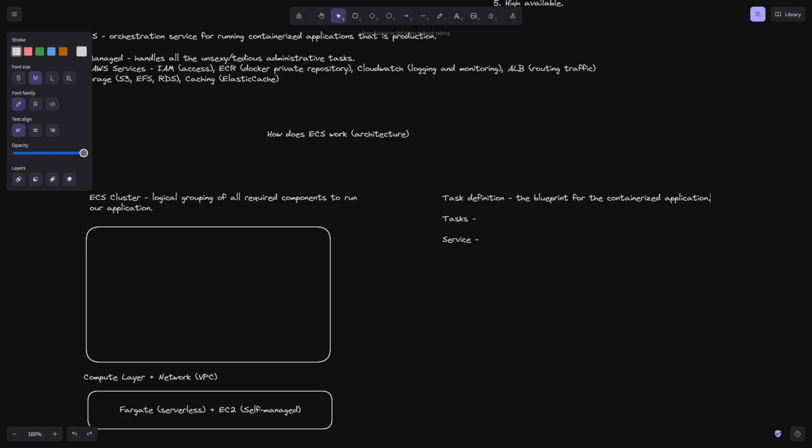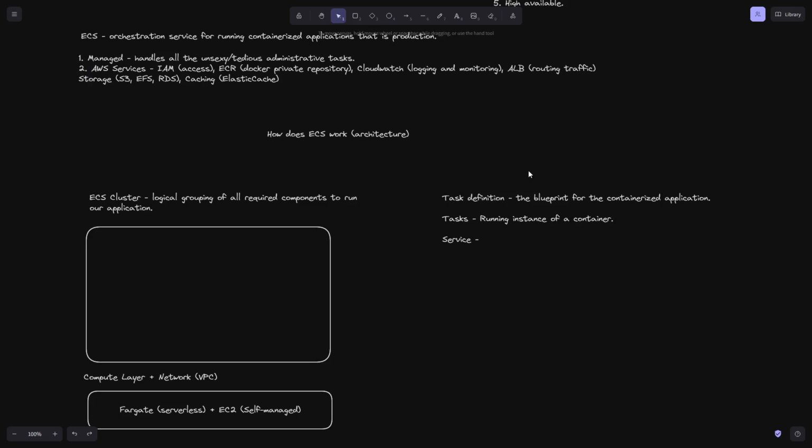These are the environment variables that, for example, will need to be passed on to the application, right? Now, all of the configuration in the task definition file is then used to run a task. And we need to think of a task really as a running instance of a container, right? That's all it is. It's a running container.